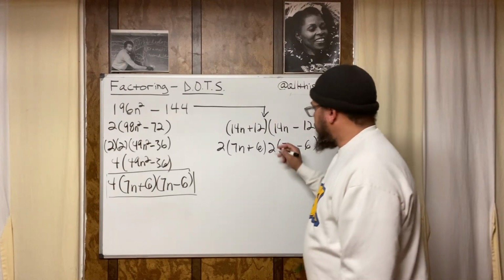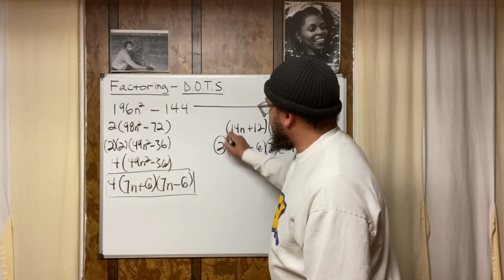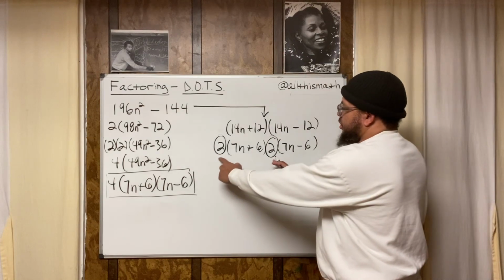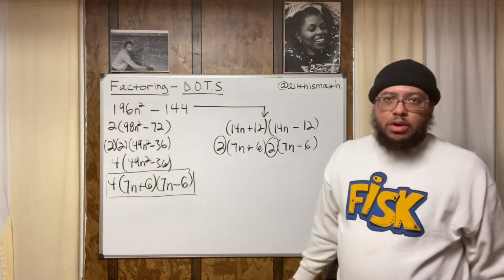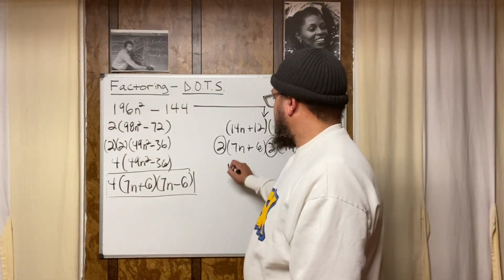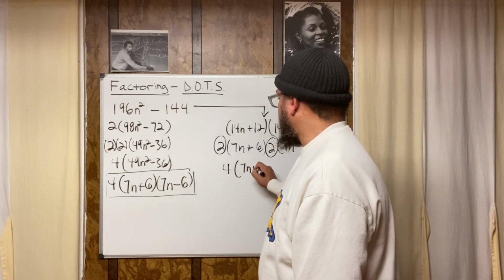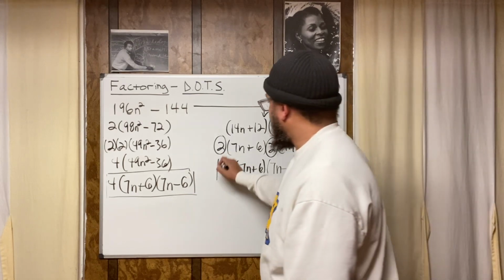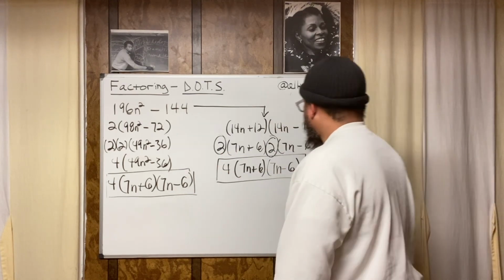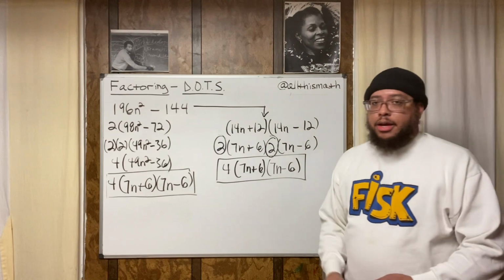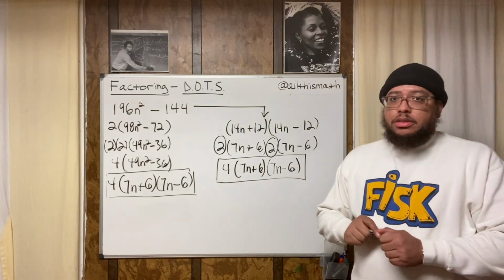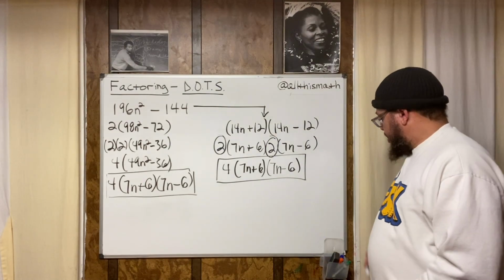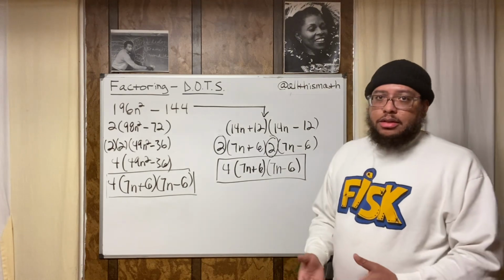But you could clean this up a little bit. You could take these 2's and put them together, right? Multiply the 2's together and make them into a 4 out front. So now you got 4 times the quantity 7n plus 6 times the quantity 7n minus 6. And that's another way to get the answer. So I want you to understand that you always got options. You're not locked in, right?